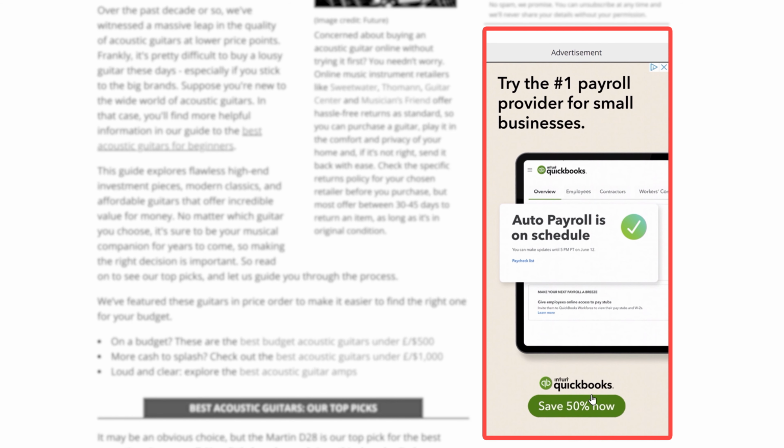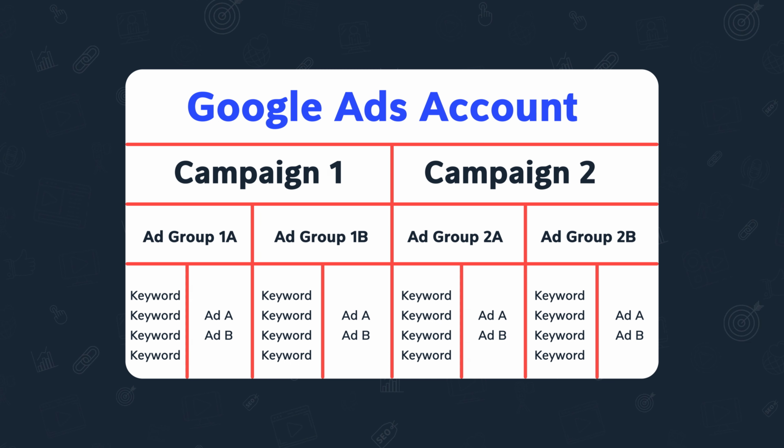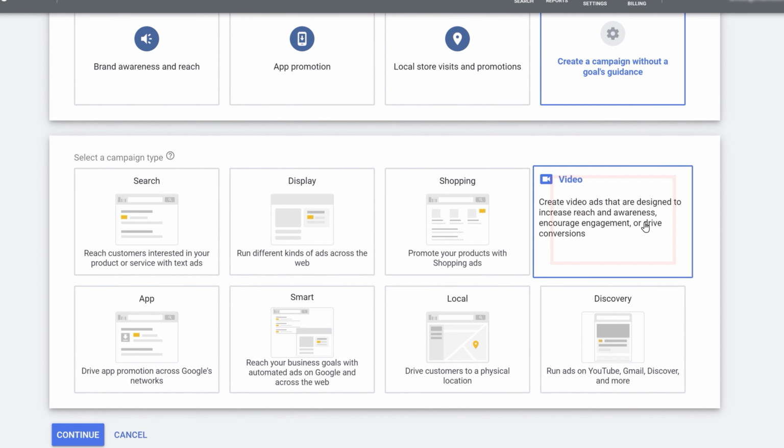So this is an interest-based ad. I was not searching for QuickBooks. I did not search for a QuickBooks related keyword, but just because Google knows that I have an interest in QuickBooks, they are showing me the ad here. So these are display ads, and you can run display ads using the display ads feature here. Then there are shopping ads. Then there are video ads.